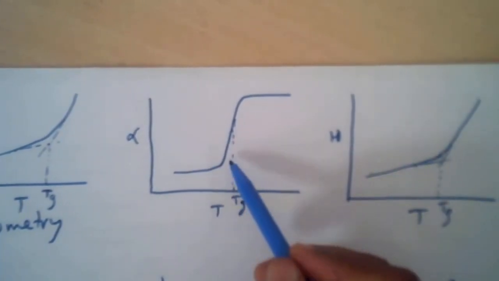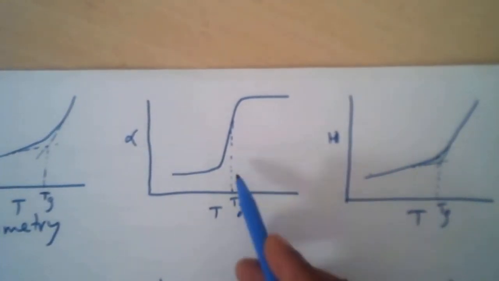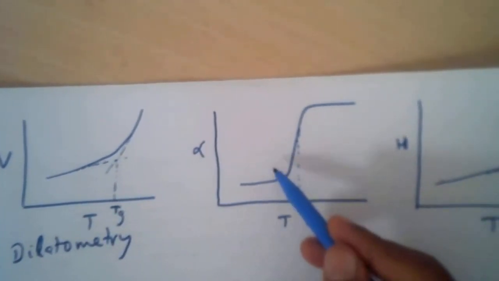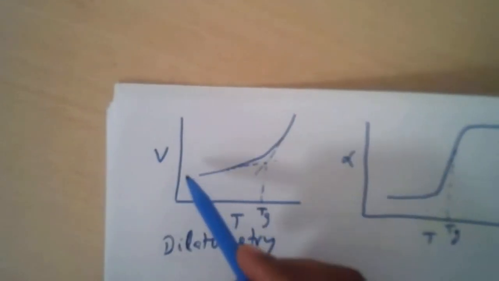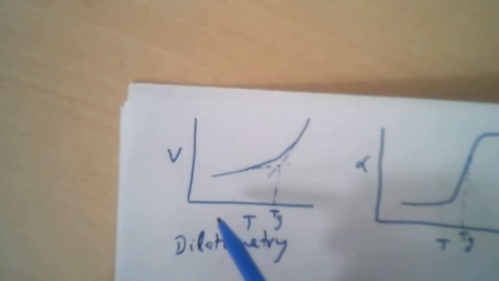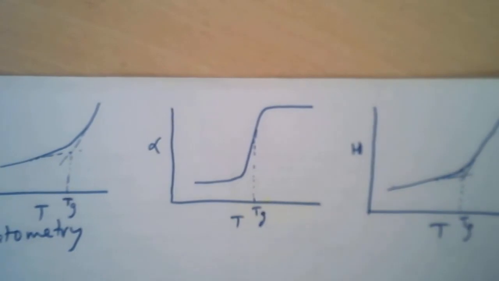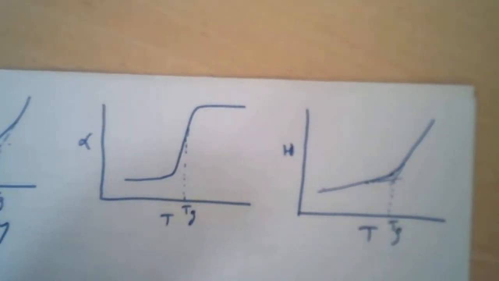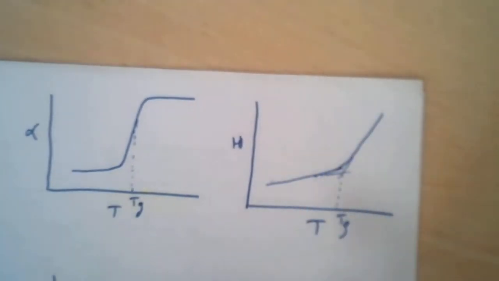So this is another way of determining glass transition temperature. This can be measured by the same experiment, in fact. From the dilatometry itself you can find it out. So one more way by which you can determine glass transition temperature is enthalpy versus temperature.